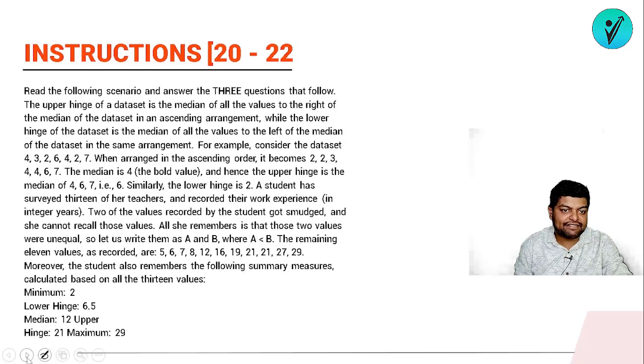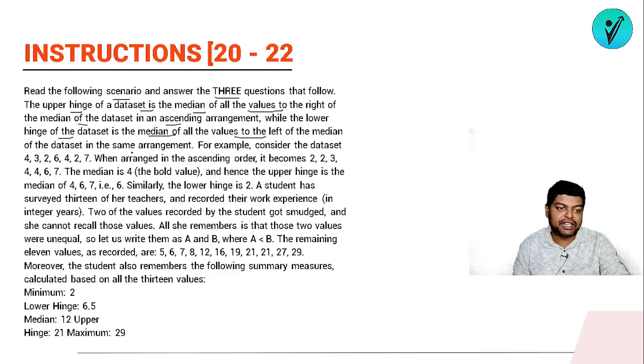Next question that we have is question number 20 to 22. Now question number 20 to 22 is from the chapters of mean, mode, median. Let's see. Read the following scenario and answer the three questions that follow. The upper hinge of a data set is the median of all the values to the right of the median of the data set in ascending arrangement, while the lower hinge of the data set is the median of all the values to the left of the median of the data set in the same arrangement.